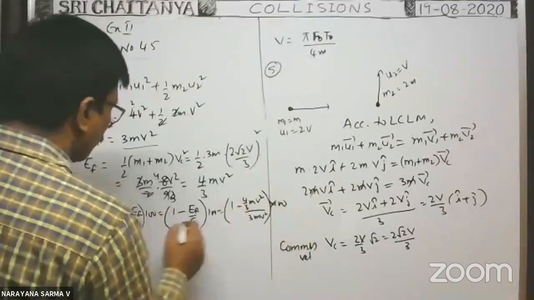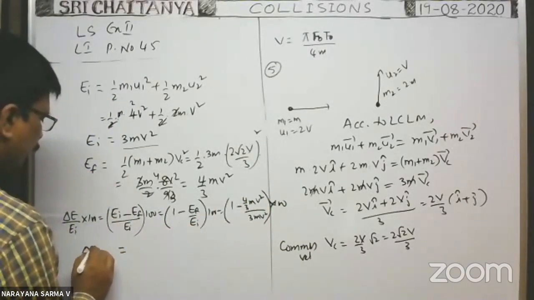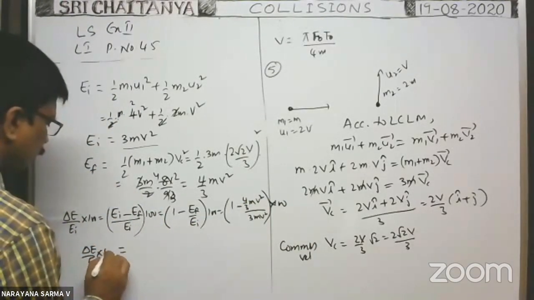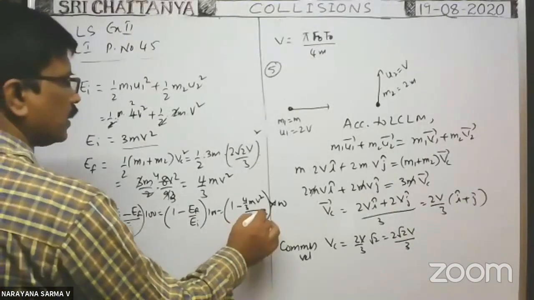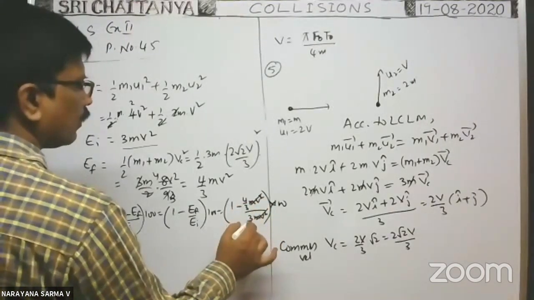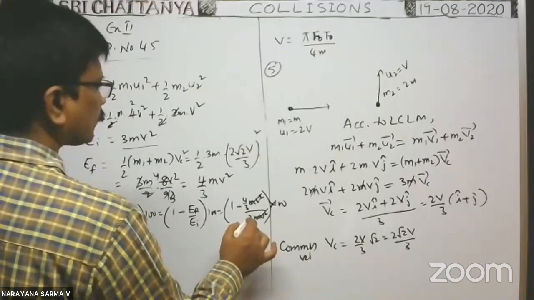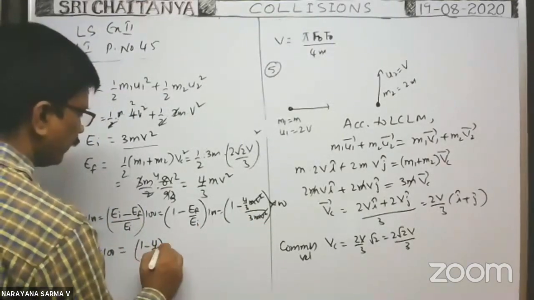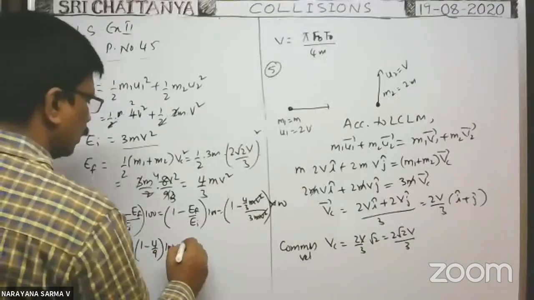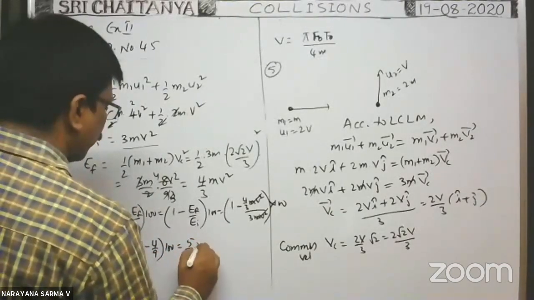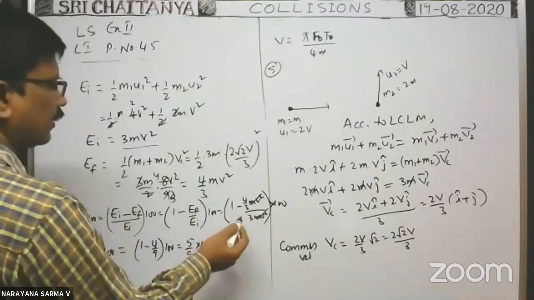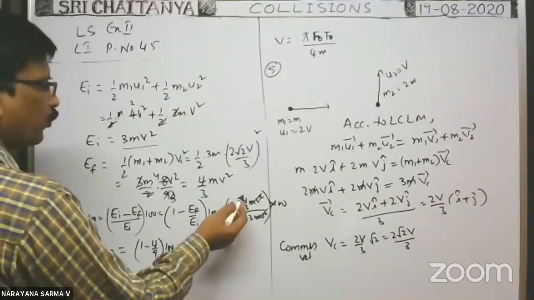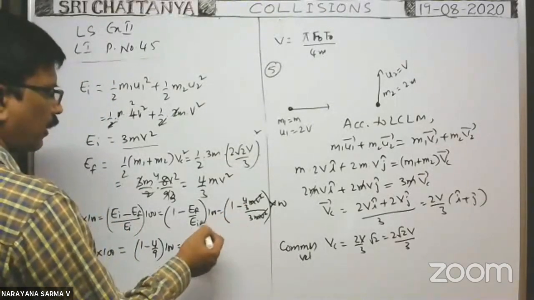into 100. So delta E by E into 100 is equal to, mv square cancels. Next, 1 minus 4 by 9 into 100. That is equal to 5 by 9 into 100. Is it correct or not? 1 minus 4 by 3 into 3, 9. 1 minus 4 by 9.